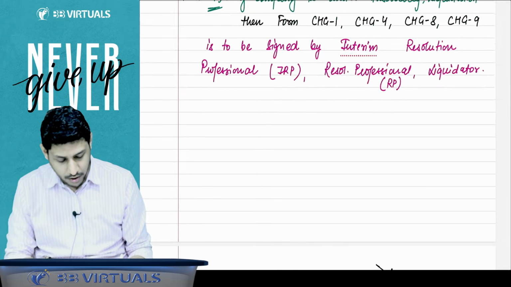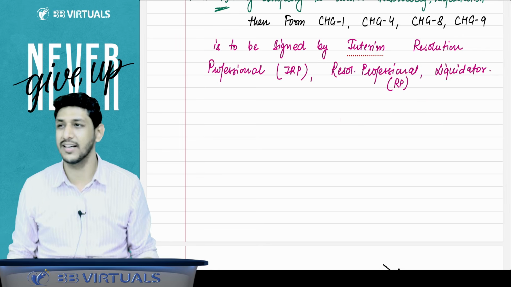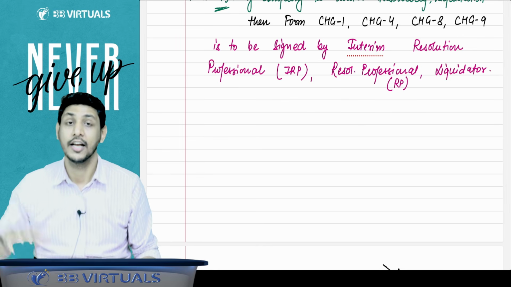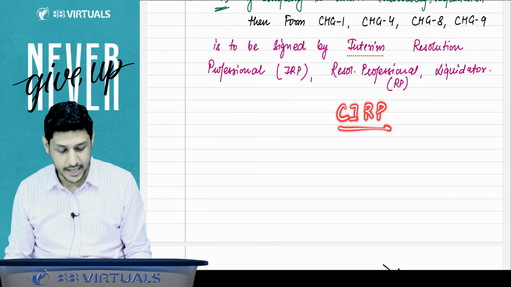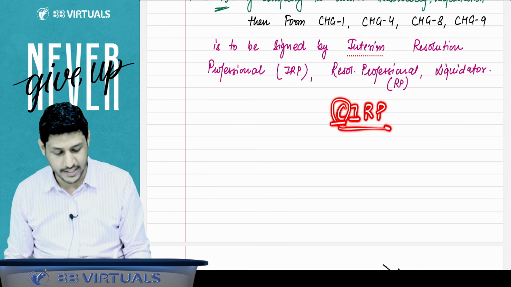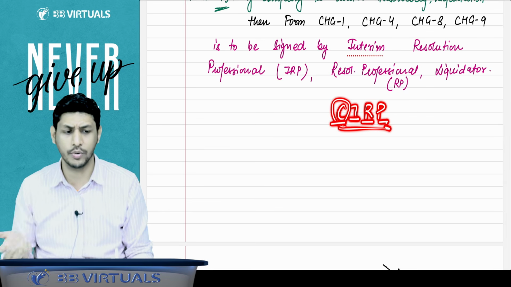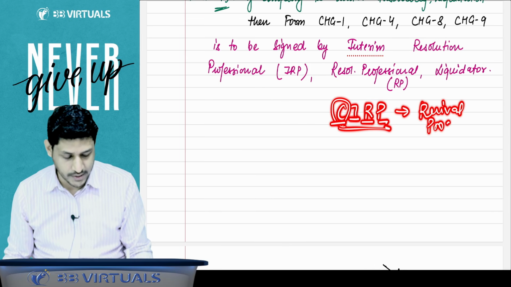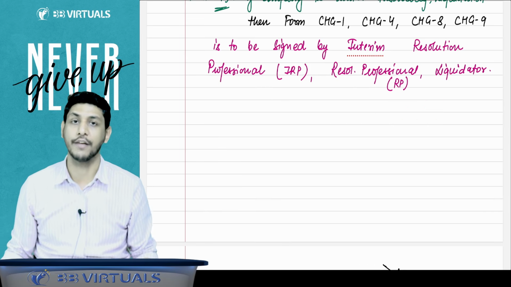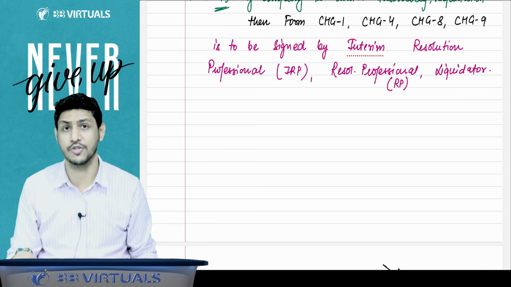There is a code that is IBC, Insolvency Bankruptcy Code. Whenever a company is in an insolvent position, we have to start a process that is called CIRP. CIRP means Corporate Insolvency Resolution Process, or you can say it is a revival process. The company tries to revive itself, like we try to revive that company which is becoming insolvent. That is called the revival process.